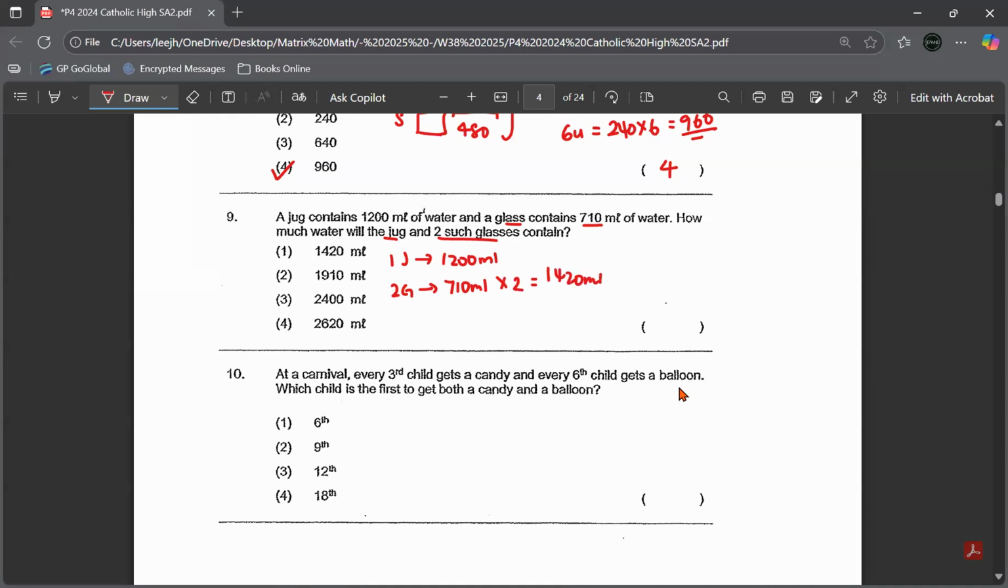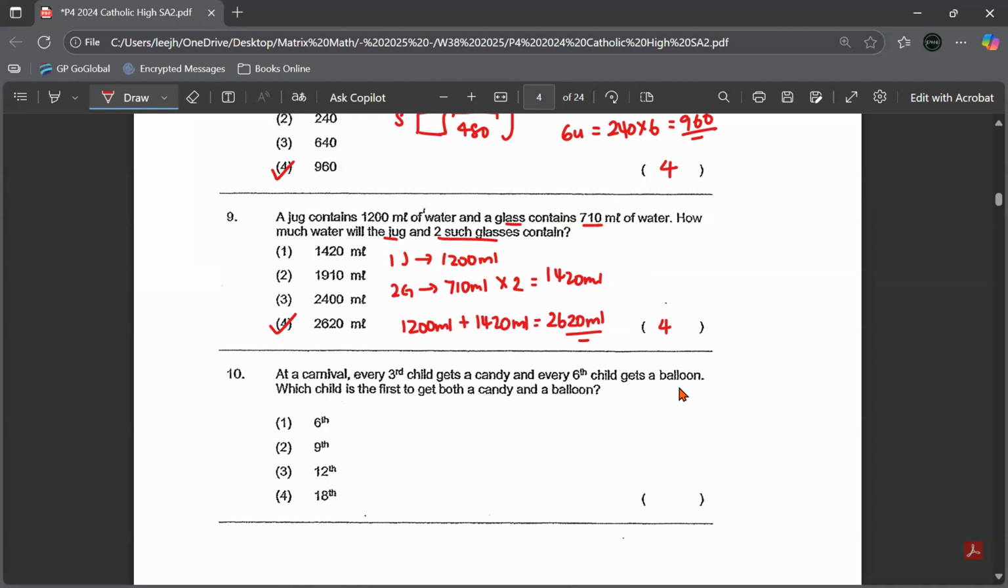1,420 ml. So I want to find the total for one jug, 2 glasses. I just add the volume together. So 1,200 plus 1,420 ml, which gives me 2,620 ml. Number 4.